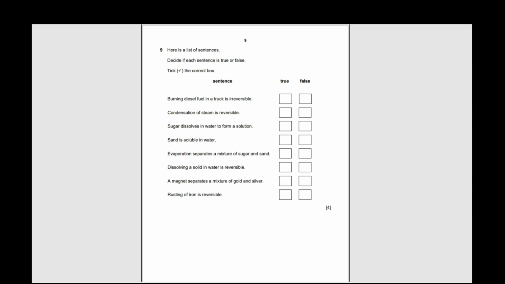Here's a list of sentences. Decide if each sentence is true or false. Tick the correct box. Burning diesel fuel in a truck is irreversible.